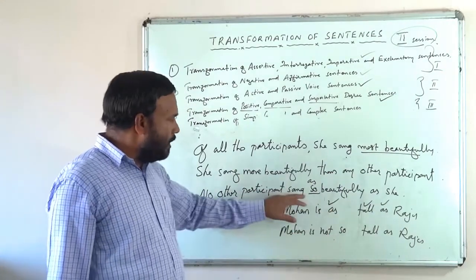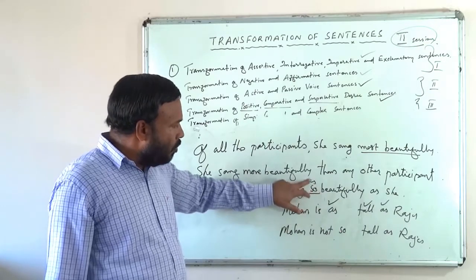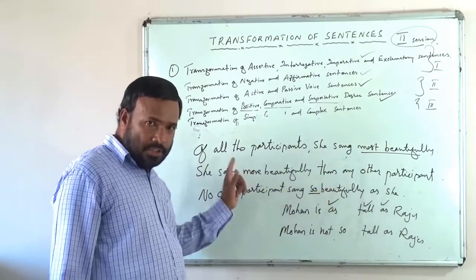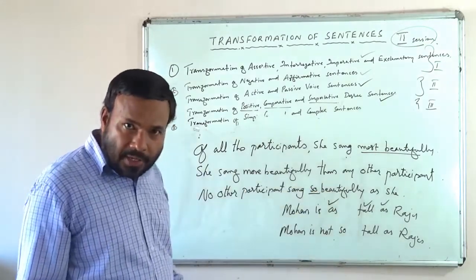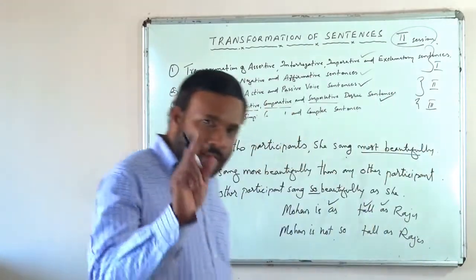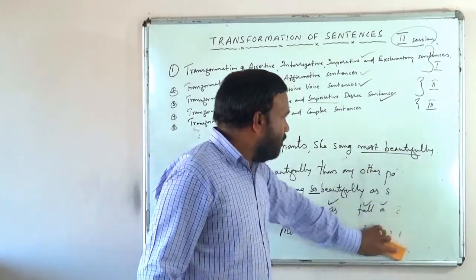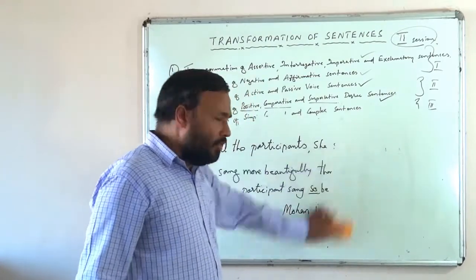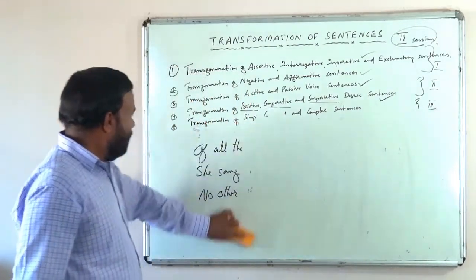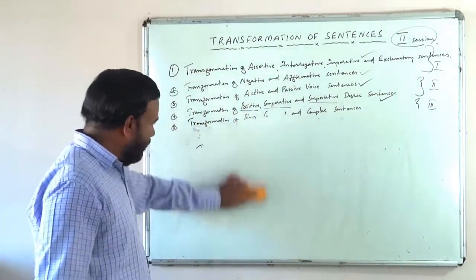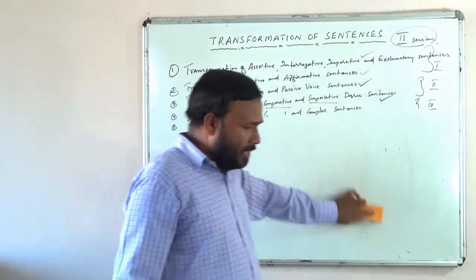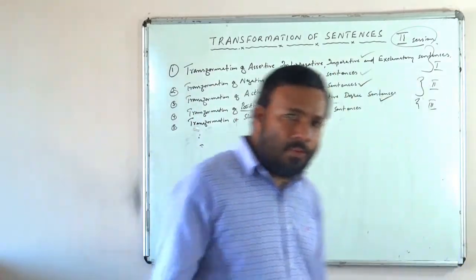So no other participant sang so beautifully as she. As she means as she did. Okay, right? So take into account all these kinds of common mistakes that people commit while they transform sentences from one degree to another.